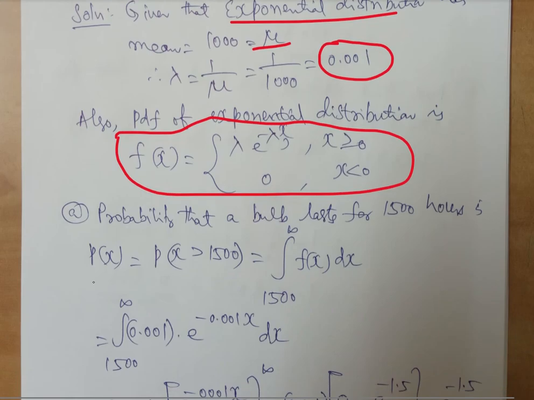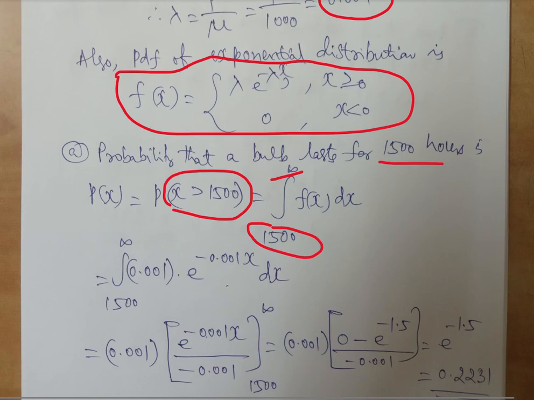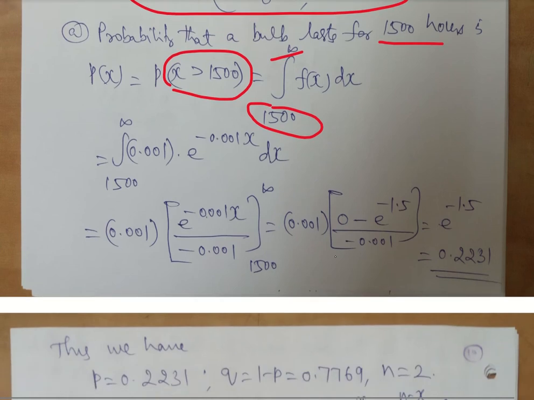Now the given probability that a bulb lasts for more than 1500 hours is x greater than 1500. So x greater than means from 1500 to infinity. So f of x, only positive value, no split up, direct substitution, you will get 0.2231.